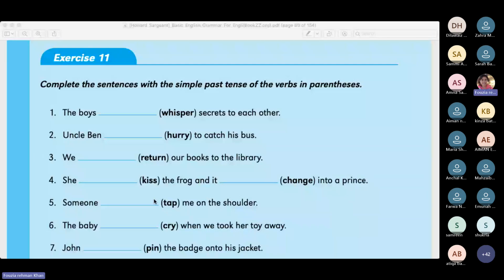Go to your chat box. How do you write tapped? What rule is applied here? Quickly. What rule applies on tapped? Which rule have you applied? Yes, double consonant. Shukriya is right. The rest of you are also right. Yes, it's doubling the last letter. That's nice.